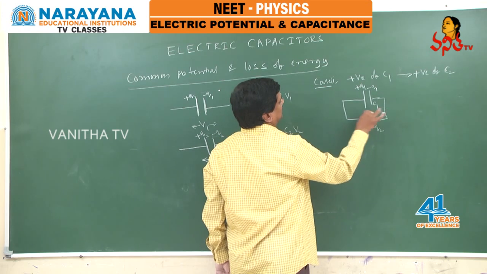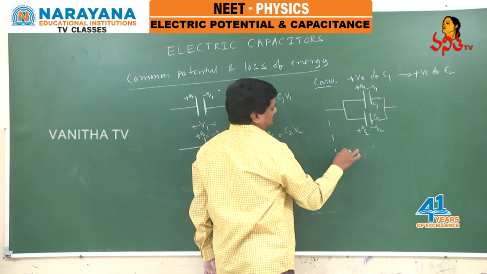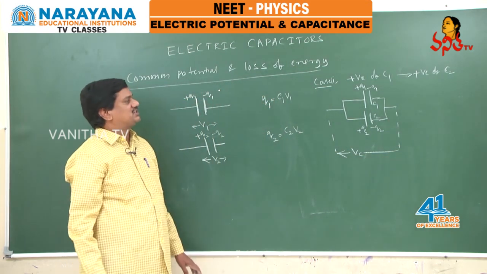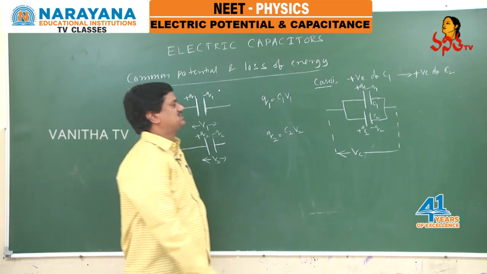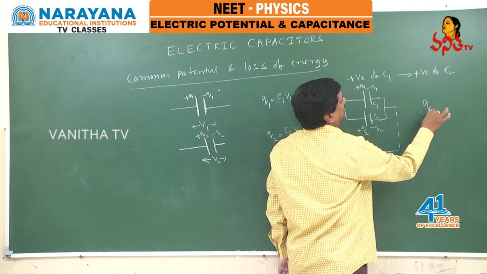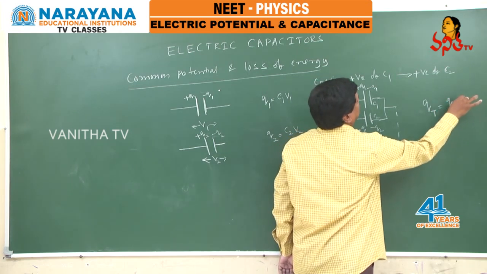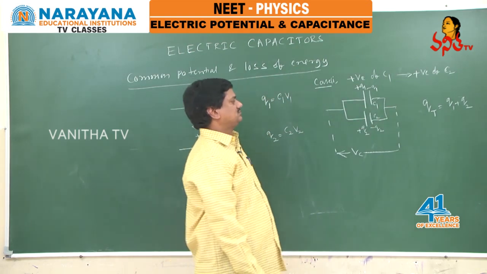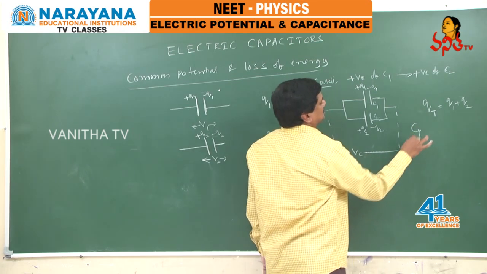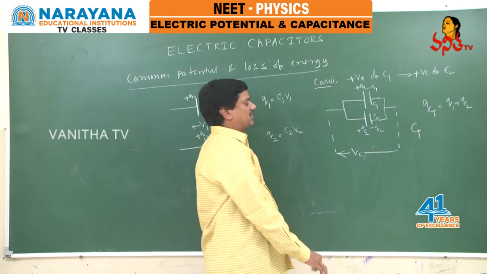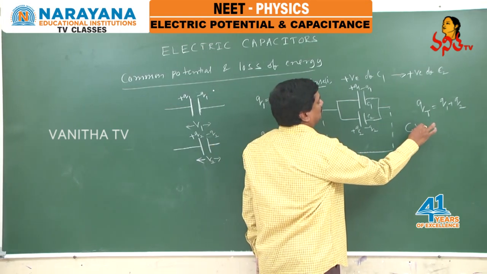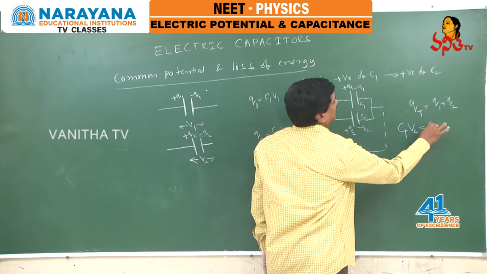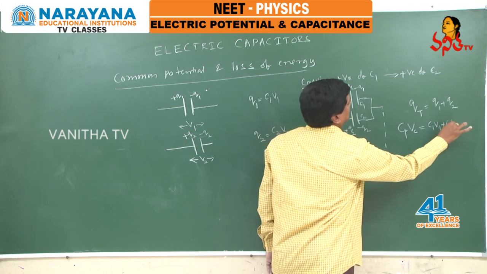So this is capacitance C1 and C2. I want to find out the common potential. This is the common potential. In this context, when positive is connected to positive there will be no neutralization of the charge, which means the total charge of the combination equals the charge on the first plus the charge on the second. I will use the formula Q equals CV. The effective capacitance in the parallel combination, into the common potential V, equals Q1 plus Q2, that is C1 V1 plus C2 V2.